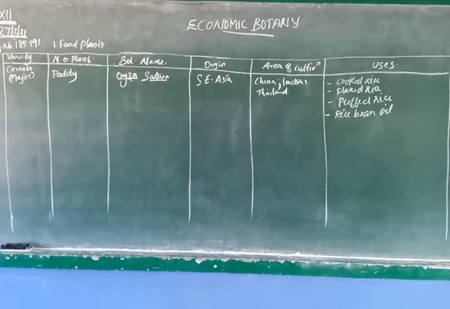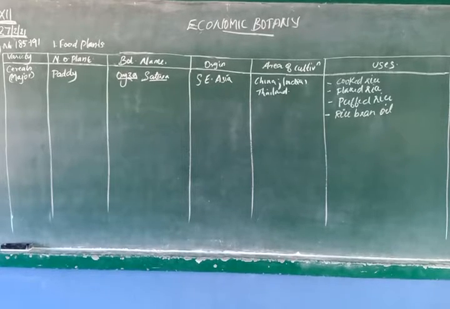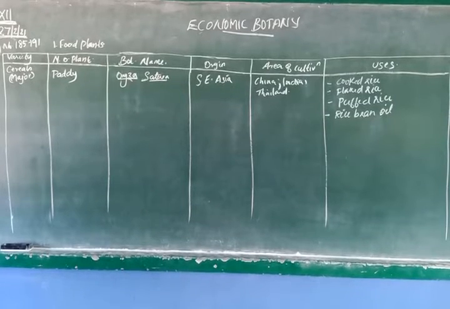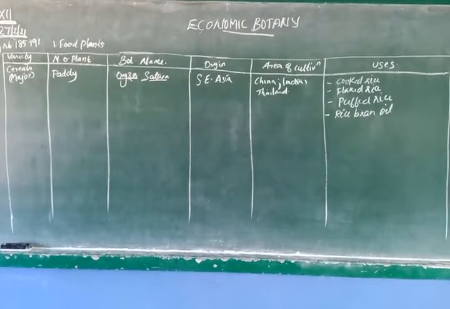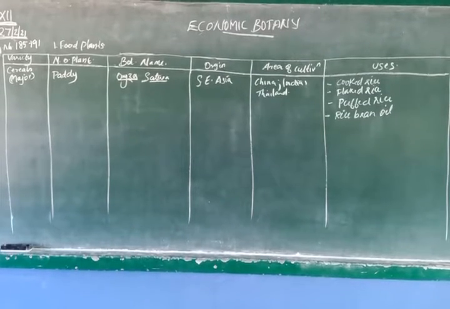Yes. The outer layer of the rice or paddy, the husk, is used as fuel as well as fertilizer. Fuel, we can burn it. It is also used as a fertilizer in the agricultural land of ginger and turmeric. We put those husks to retain fertility and water content in the soil. Then it is also used as packaging material.